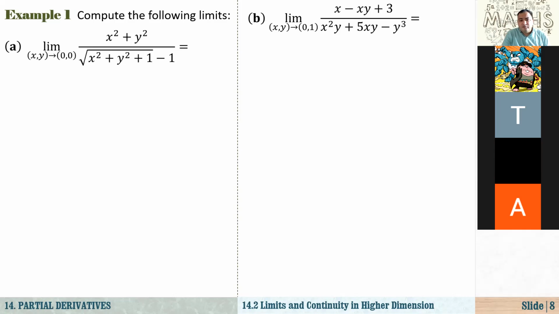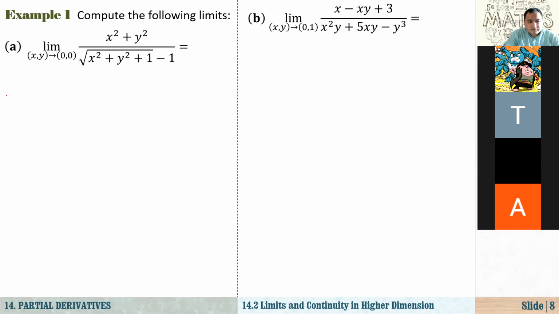So, for example, compute the following limits. Now, let's say when x equals 0, y equals 0, or when x approaches 0 and y approaches 0 at the same time, x squared plus y squared also approaches 0. But in the denominator, we have 1, so 1 minus 1 is equal to 0. So what are we going to do with this? We try to remove 0 from the denominator. How? By using simple algebraic manipulation. We multiply numerator and denominator by the conjugate of this expression.